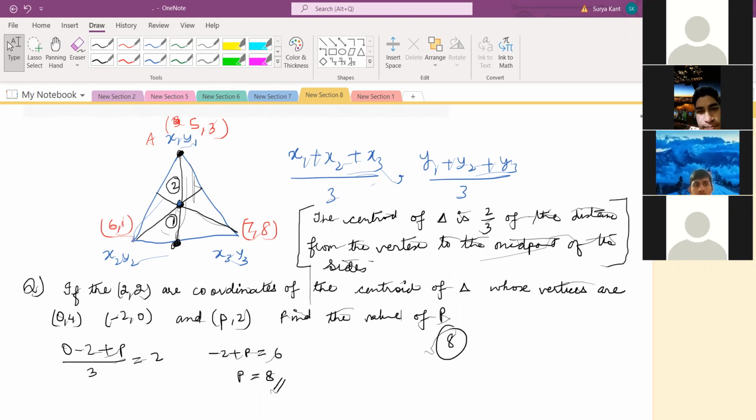Sir, at what percent do you think we don't even need to solve in the paper for the board exam? Like how much percent can we just take the answers without even solving, just looking at the question? How much percent of questions are going to be like that in the paper? Around 35%. 35% will be there like that.